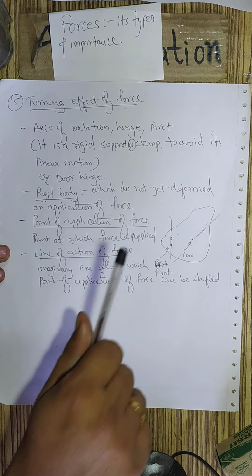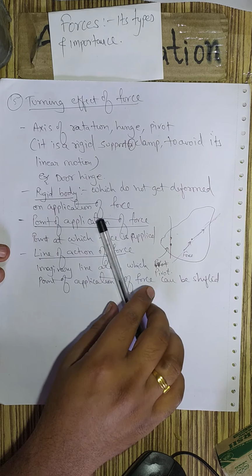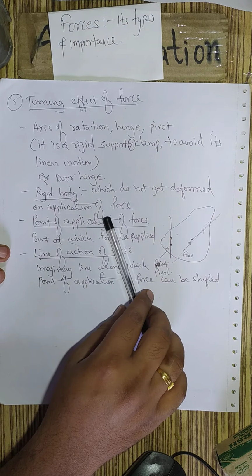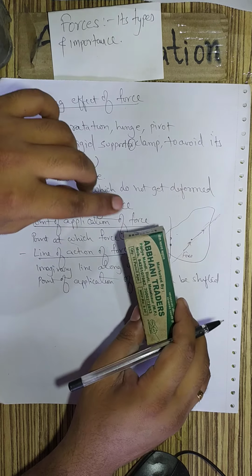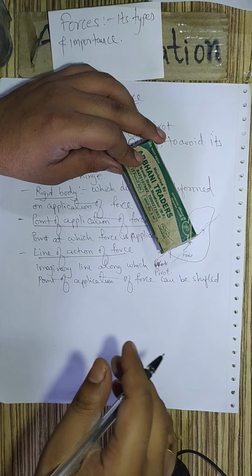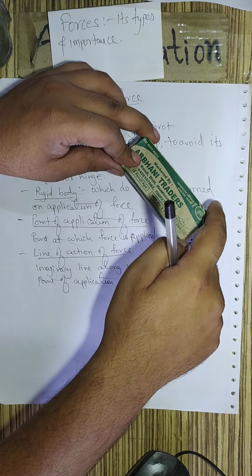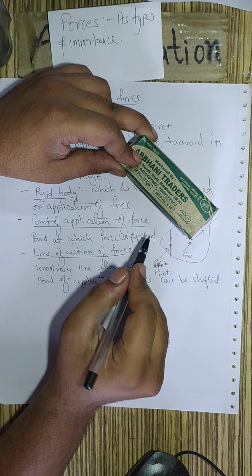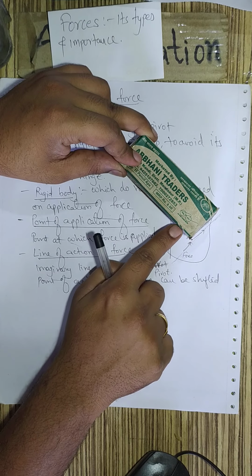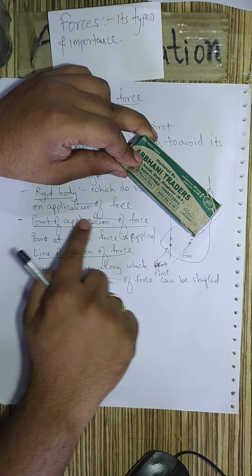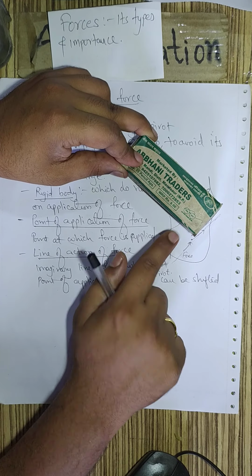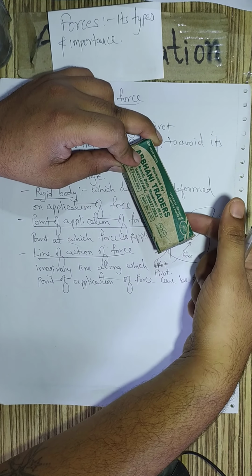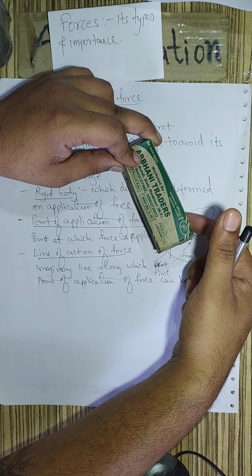Let us see a practical example. Let us say I pivot it at this point. Now see, it is able to rotate. When I apply force, this is the point at which the force is applied, so this is the point of application of force. If I apply force here, then here it will be the point of application of force.